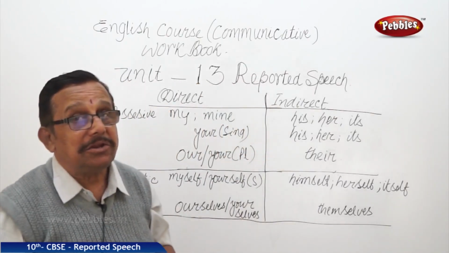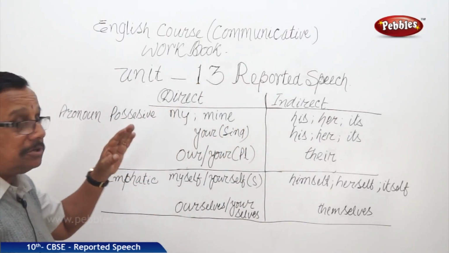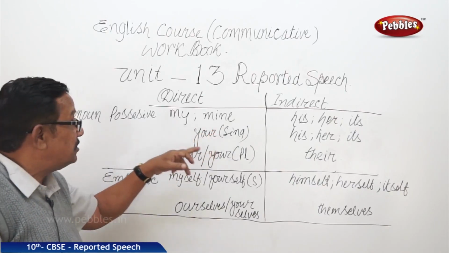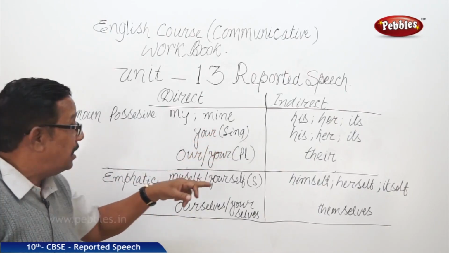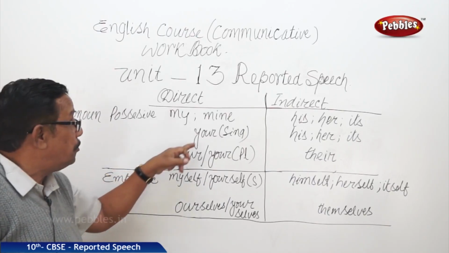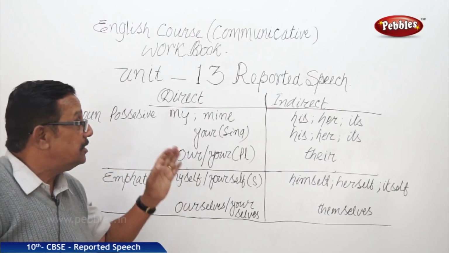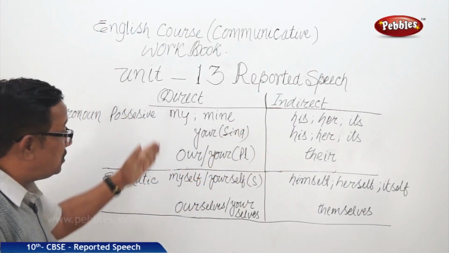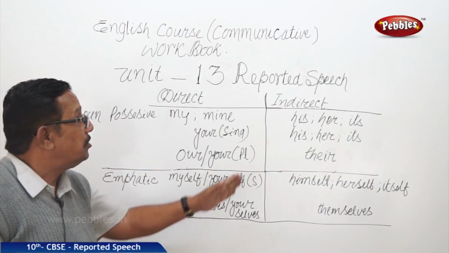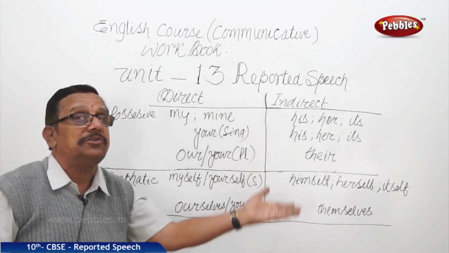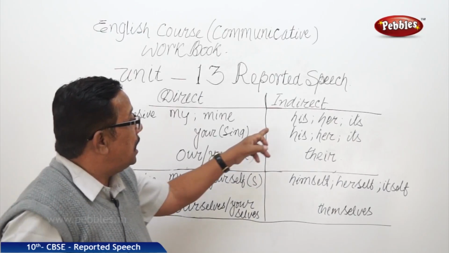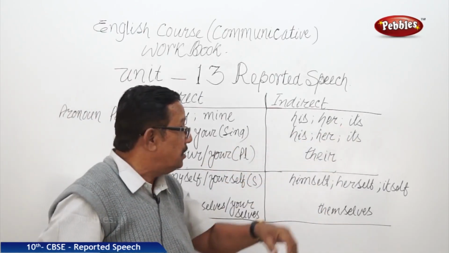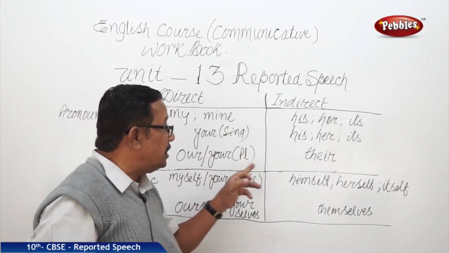So that is the indication of possessive, and that possessive for first person it is my, mine, and for second person your, and it is plural our, and plural for second person is your. These all get changed like this. Means if at all we see these things in direct, we have to write these things for indirect changing. So his, her, its. For your also his, her, its, and your, our, your is their.